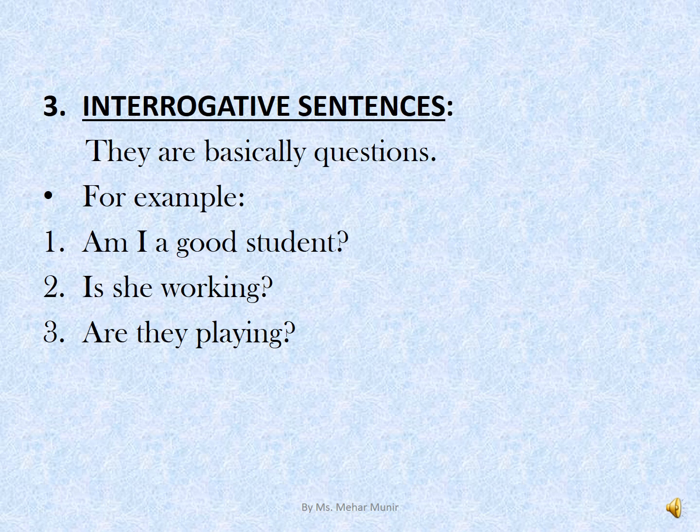Kind number 3, interrogative. Interrogative sentences are basically questions. So when we ask anything, we use interrogative sentences. Examples are there to make it convenient. Am I a good student? Is she working? Are they playing? I again use the same sentences so that you will be able to transform the same sentence into negative and also into interrogative.